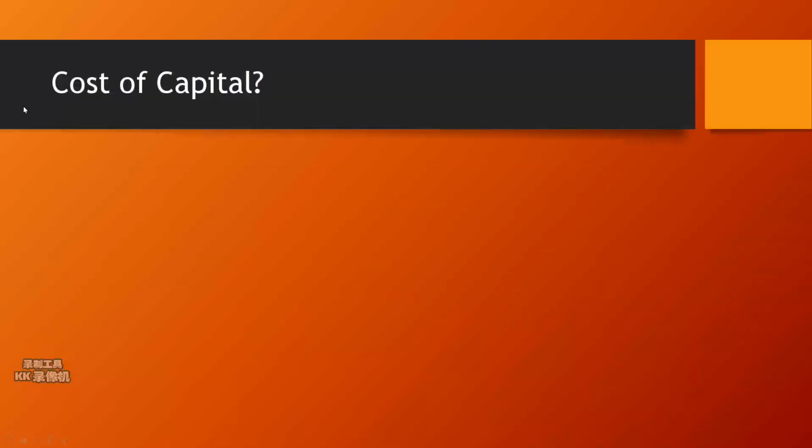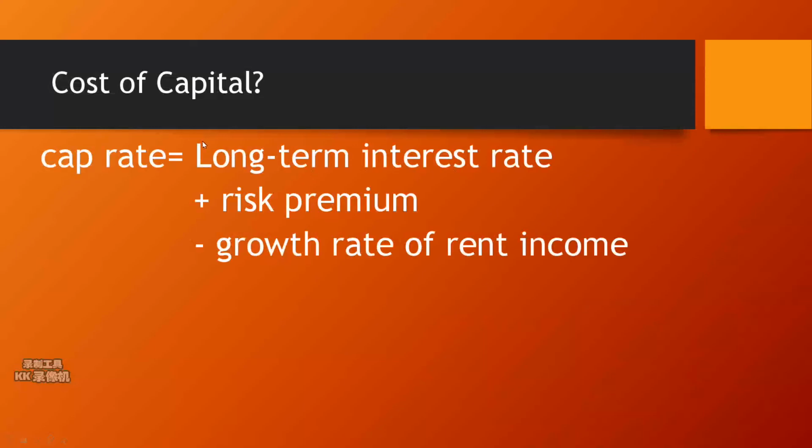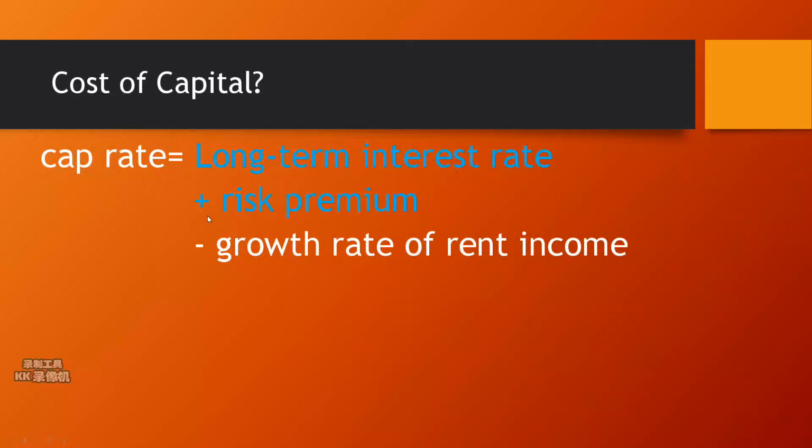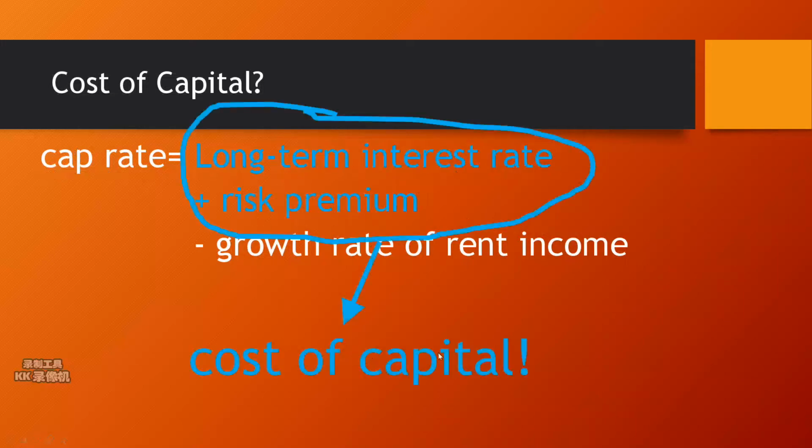The key is to figure out what is the cost of capital. We realize that it is cost inefficient to gather market data and to generate beta and risk premium, so we simplify the case using this formula based on the dividend discount model. The blue part is our cost of capital. So we need to know what is the cap rate and what is the growth rate of rent income.